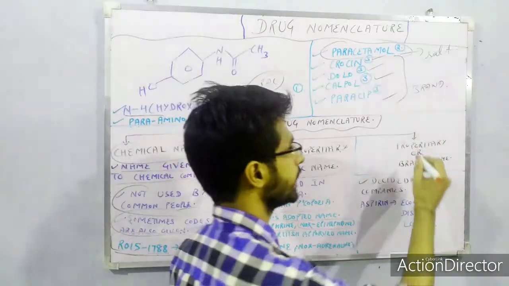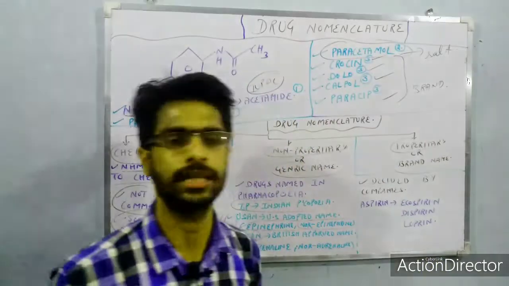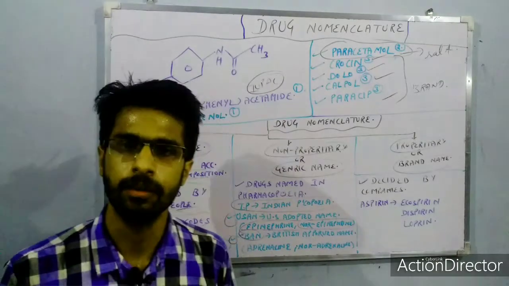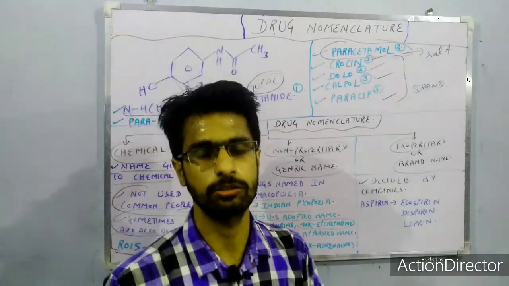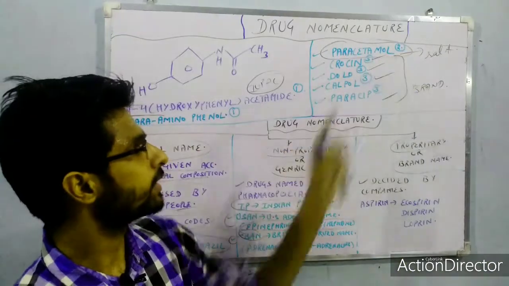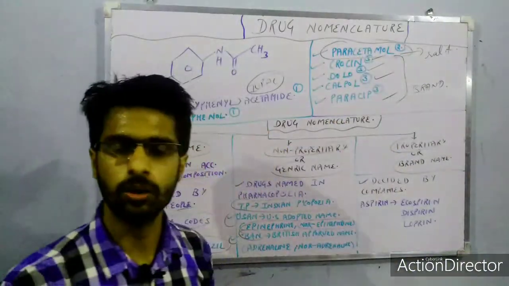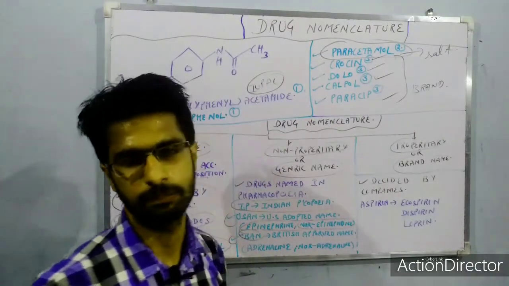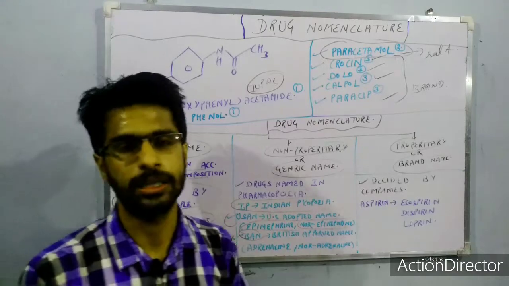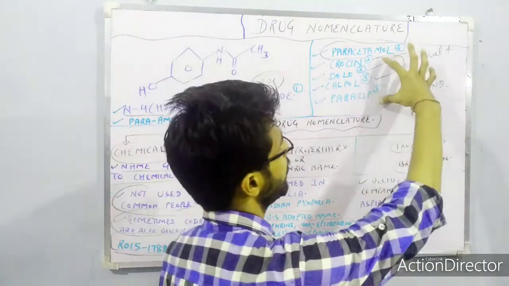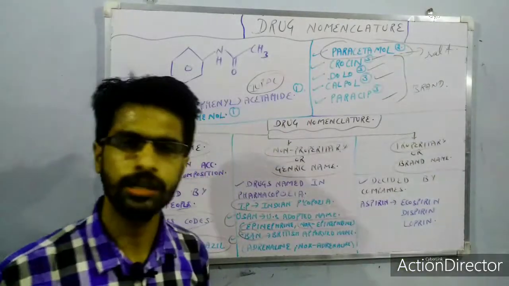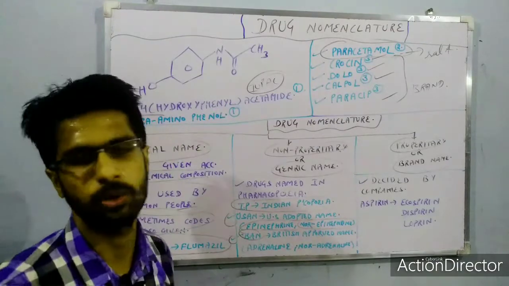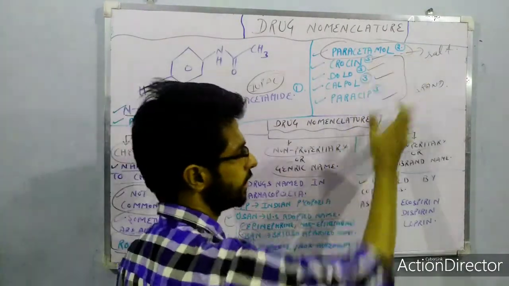Next we come to the proprietary or branded name. It can be decided by the companies. It totally depends on the company how they decide their brand name, because the brand name is going to give them a brand value. So if you don't ask for paracetamol, you are going to ask for a Crocin, a Calpol, a Dolo or Paracet, or many other brand names that come from different companies. So those are the brand names. The salt name, which we know as the generic one, is present in the official pharmacopoeia.